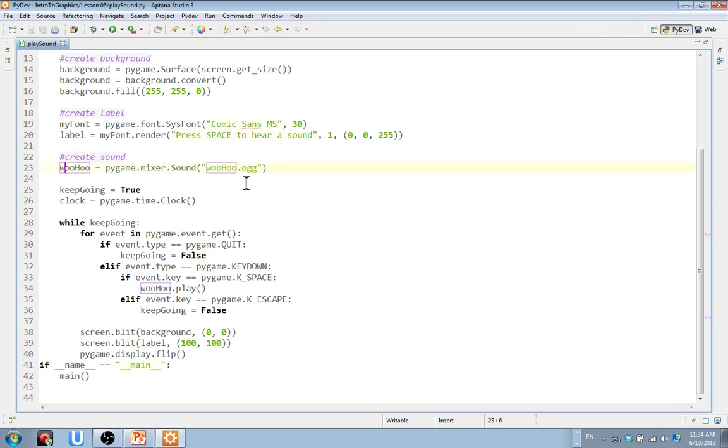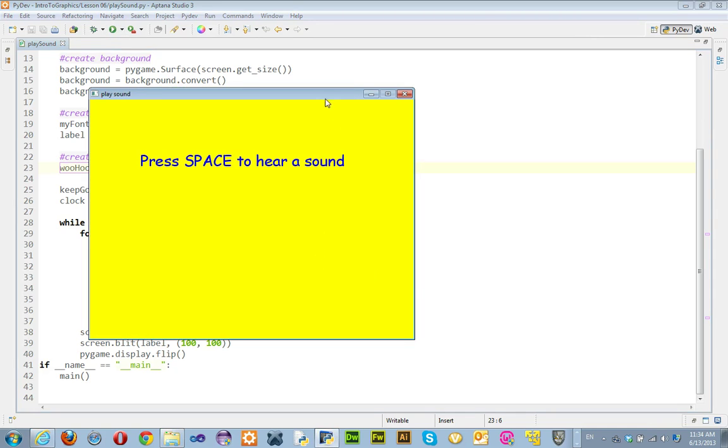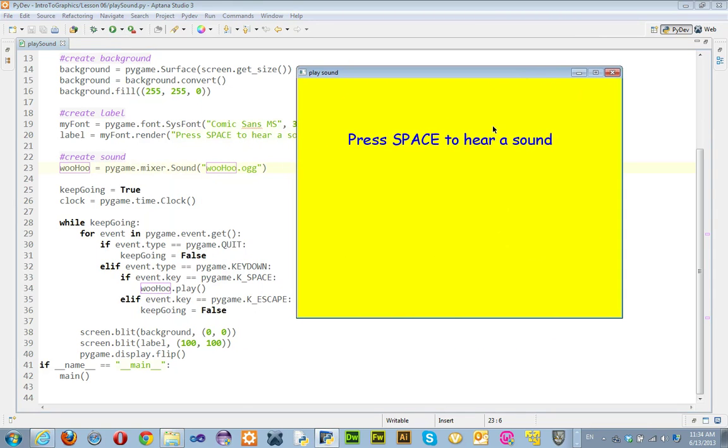So I want you to try it. Your machine should be able to try playing this. You won't hear it with me because it's in my ear, but you'll hear it for yourself. If you actually run this code, there's your yellow background, see? And if you press spacebar, you're going to hear a woohoo. There you go. And that's all it does.